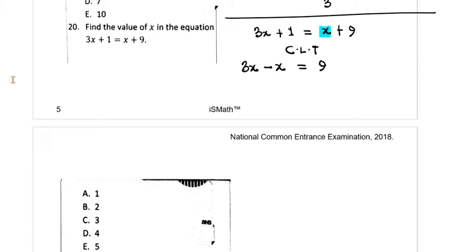And for me to eliminate plus 1 from the left hand side, I have to subtract it from the left and the right hand side. So I introduce minus 1 to both sides. That would eliminate it from the left, but then it will make it reappear on the right as minus 1. So eventually, we'll be having 3x minus x here to give you 2x, and this will be equal to 8.